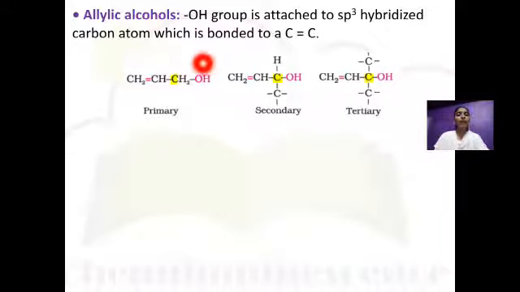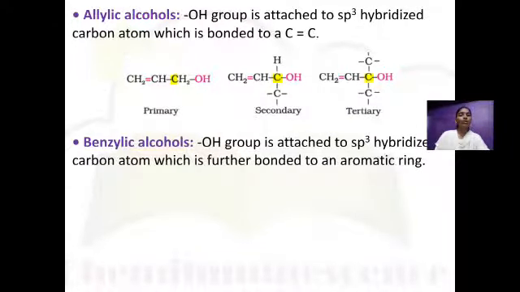If a primary carbon on which the hydroxyl group is present is further attached to a carbon-carbon double bond, it is a primary allylic alcohol. If the hydroxyl group is bonded to a secondary carbon atom which is bonded to a carbon-carbon double bond, it is a secondary allylic alcohol, and if the hydroxyl group is bonded to a tertiary carbon atom which is next to a carbon-carbon double bond, it is a tertiary allylic alcohol.